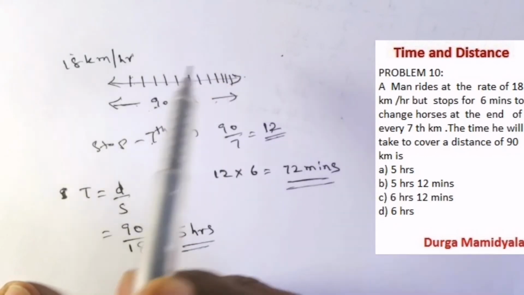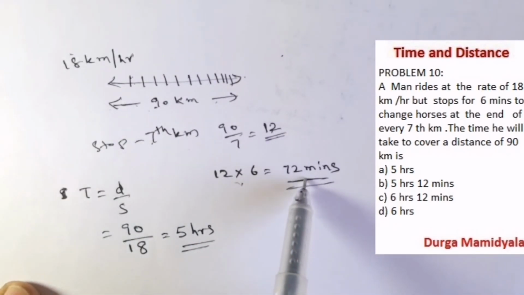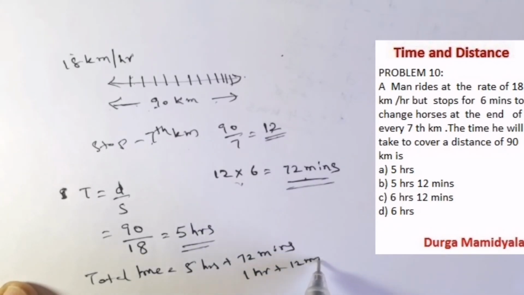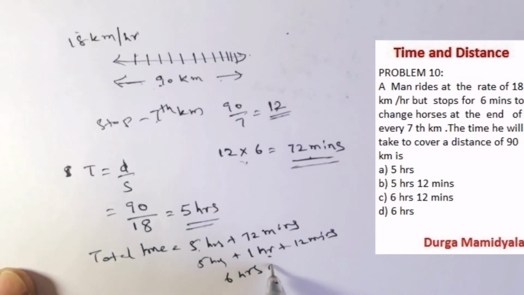Now, what is the halt time? It is 72 minutes. So what is the total time? Total time is equal to 5 hours plus 72 minutes. 72 minutes is nothing but 1 hour plus 12 minutes. So overall, 5 plus 1 is 6 hours and 12 minutes. So overall his journey is 6 hours and 12 minutes, right? Let us move to the next problem.